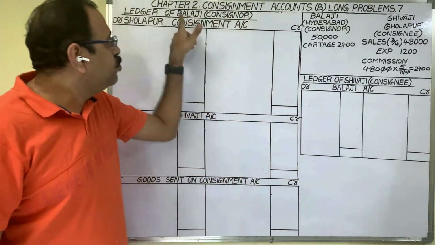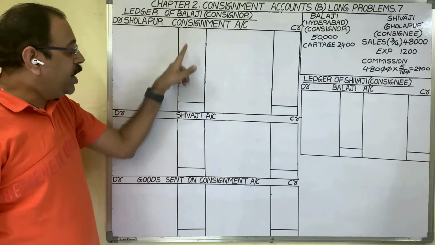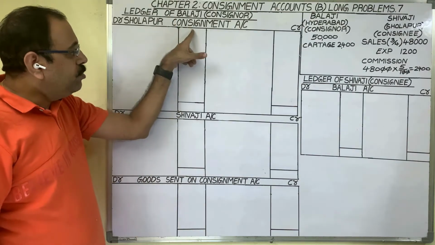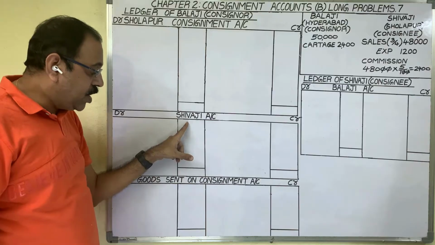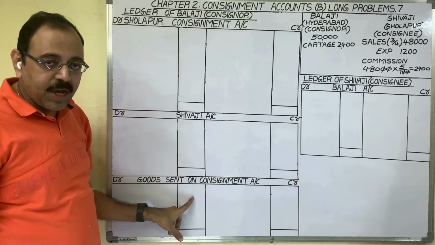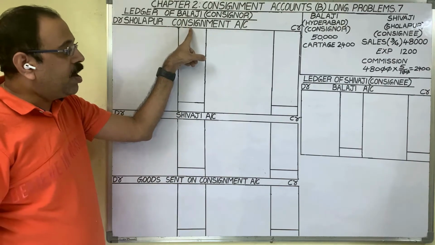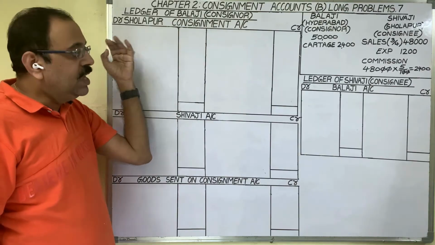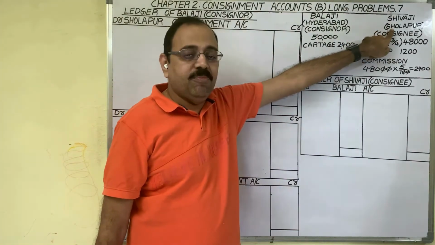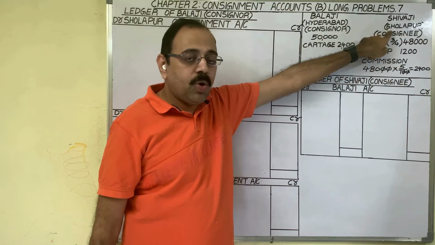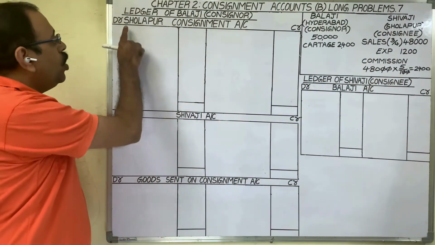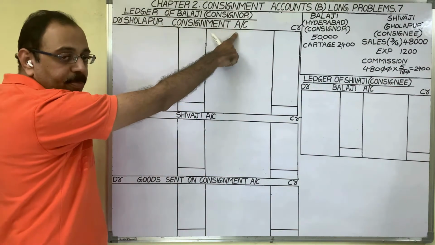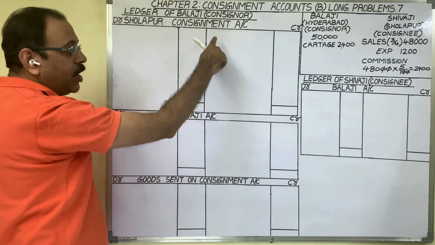In the consignor's books, we have to prepare 3 accounts now: consignment account, consignee's account, and goods sent on consignment account. For the consignment account, we should prefix the consignee's area name. The consignee is living in Sholapur, therefore we have to prepare the Sholapur consignment account. This is a nominal account.